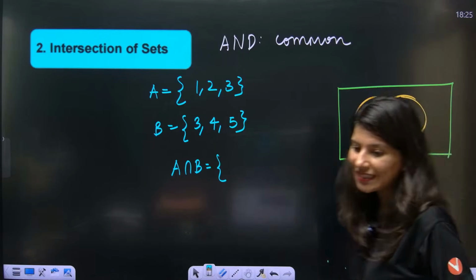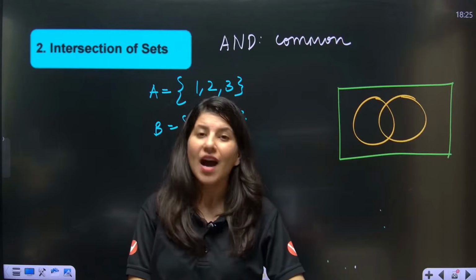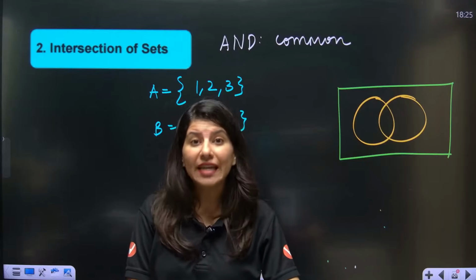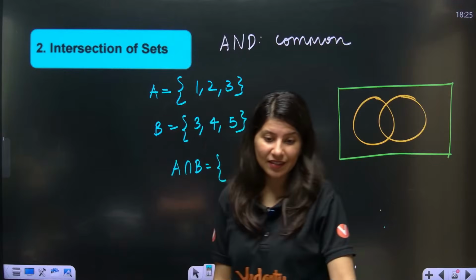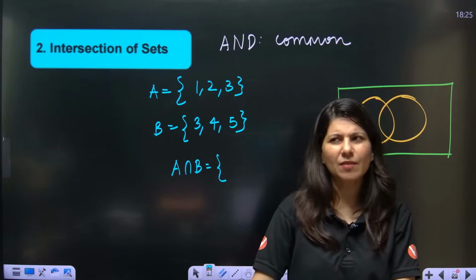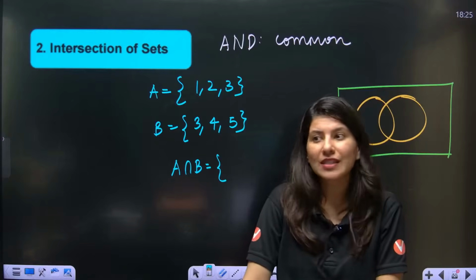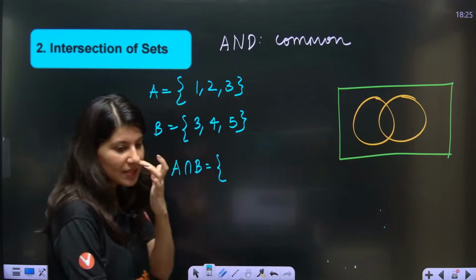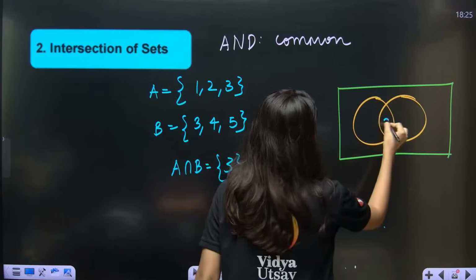Ma'am, doesn't 3 repeat 2 times? Rohit, just tell me one thing. In the last class, didn't I mention that all the elements of a set should be distinct? You asked the example also, I remember: ma'am, elephant, will there be a single E or double E? I said each element should be represented only once. So only 3 will be appearing. 3 will be lying over here.